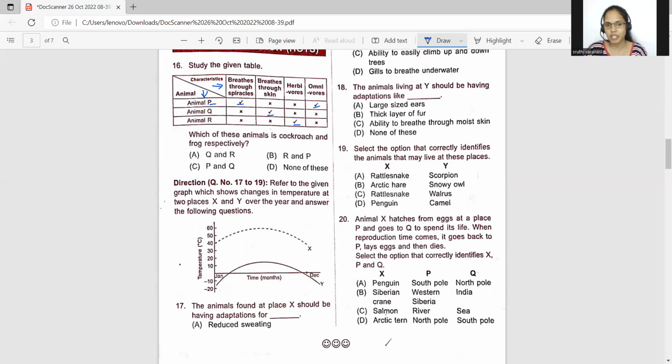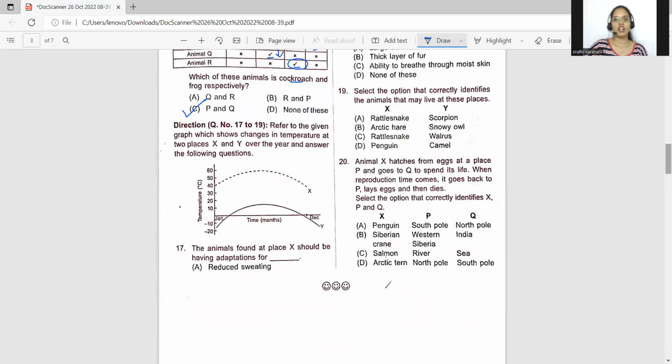A very easy question because you already separated your answer. You said that spiracles means insect. So P can be an insect, so of course P you can match with cockroach. And Q is breathing through the skin, so therefore it is a frog. Frog is not a herbivore. It's an insectivore, right? So therefore your answer is P and Q, option C.